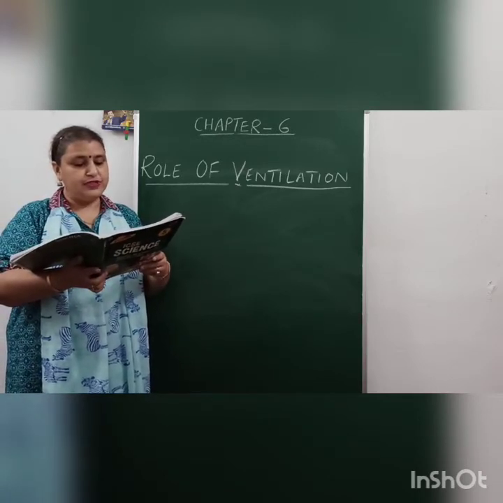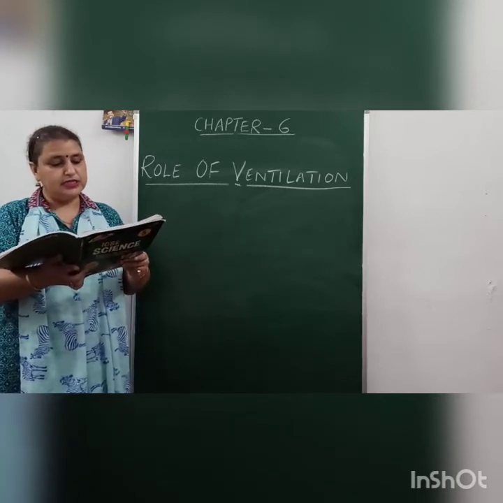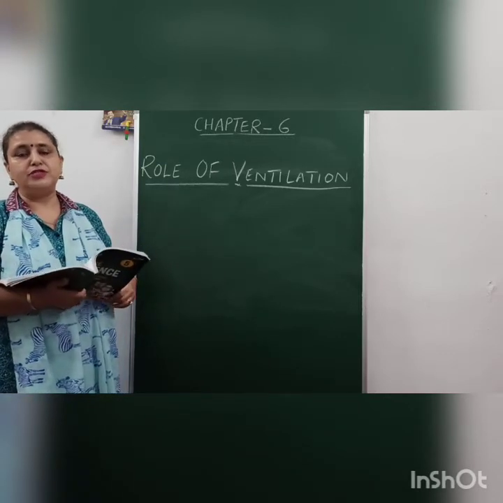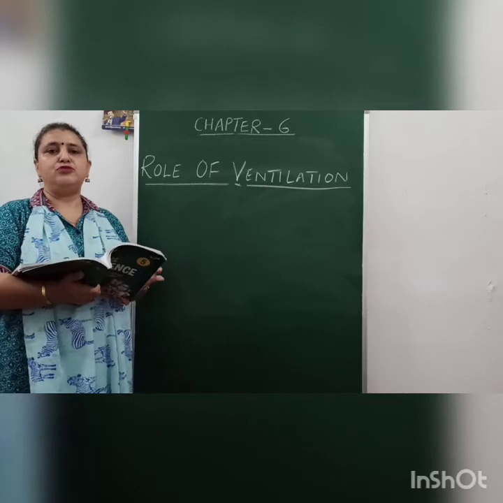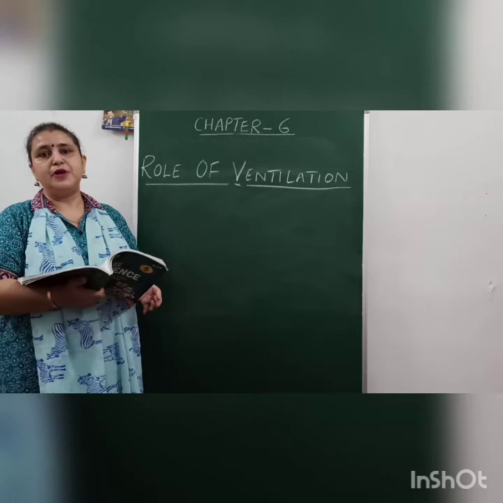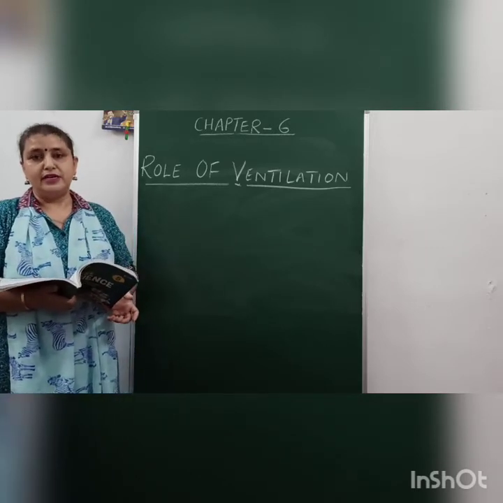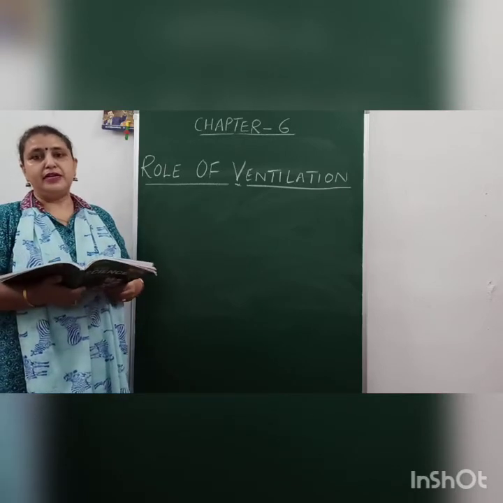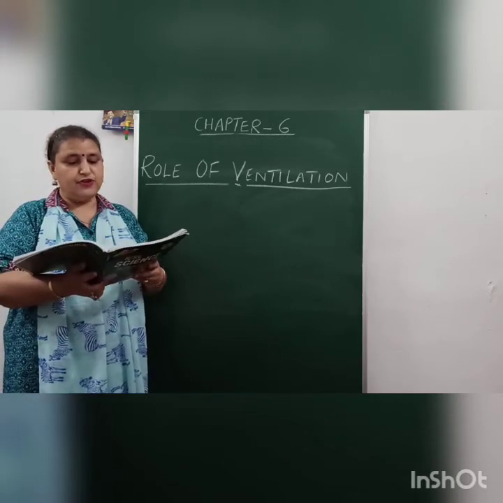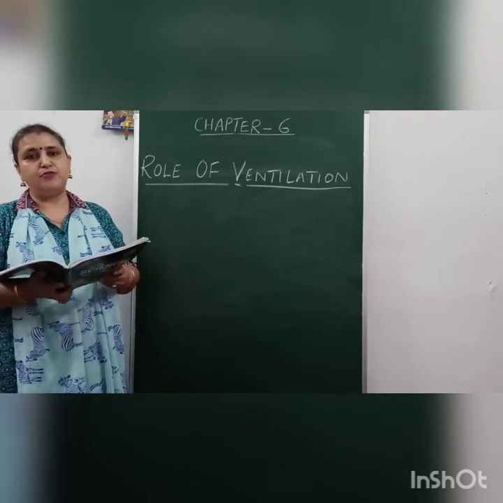Ventilation also removes the excess moisture present in the air. This keeps the walls, the furniture and other stuff dry. If you imagine that the room is not getting any amount of sunlight or any amount of warm air, what will happen? Your rooms are going to be very, very damp. You will have moisture inside your room all the time. So it is very important that proper ventilation is made so that your rooms are not full of moisture, and the walls, furniture and all the other stuff become dry. This can only happen if you have proper ventilation in your house.